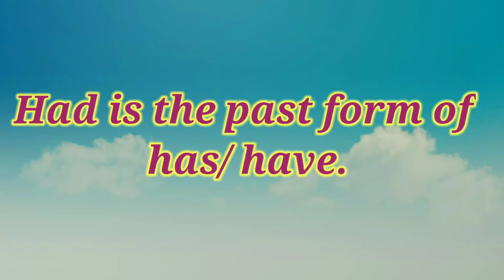Had is the past form of has or have. It is used for the same things, but the action took place in the past. So now you know where we can use has or have and where you can use had.